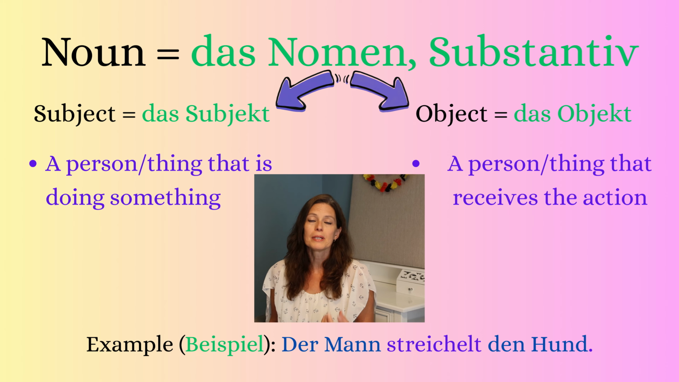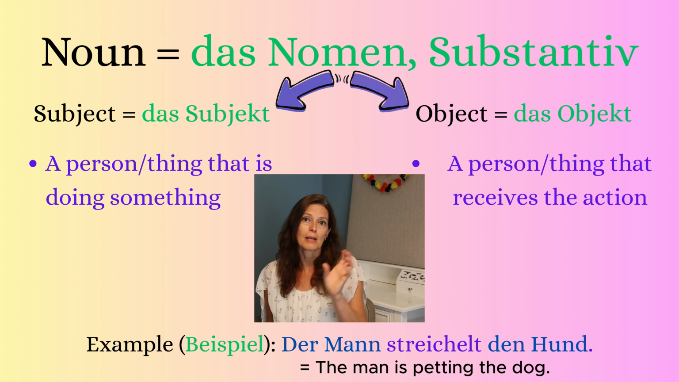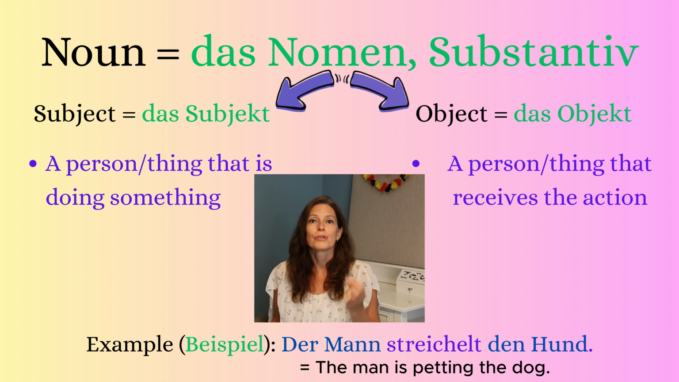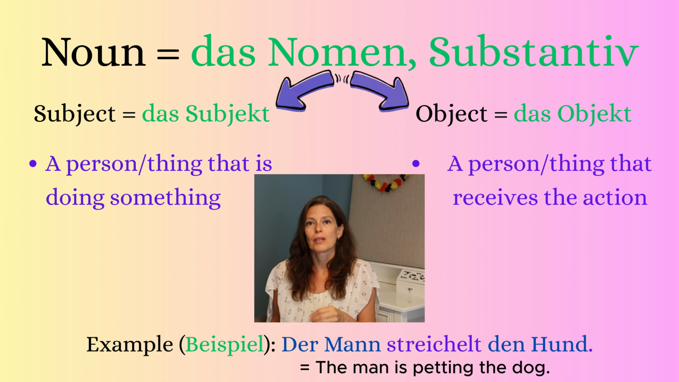A noun can be a subject or an object. If it's a subject, it's the thing or person that is doing something. For example, der Mann streichelt den Hund. So der Mann is the subject because he's doing something to the dog, because der Hund is also a noun, but it's the object. It's the thing that is receiving something. So you see the subject is in the beginning of the sentence, then we have the verb, and then we have the noun as an object.